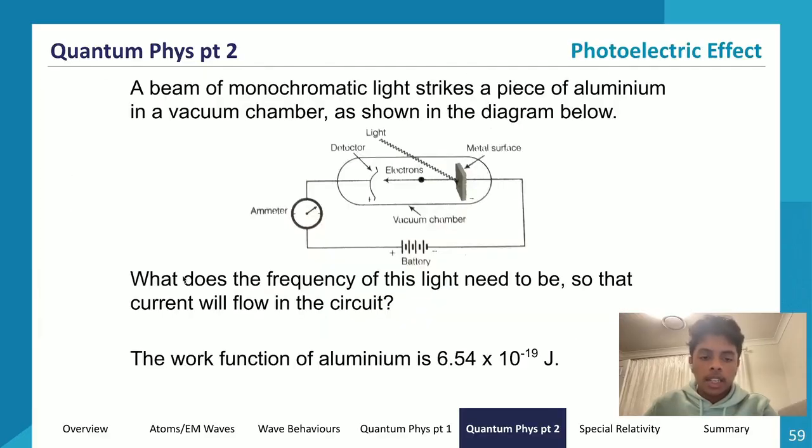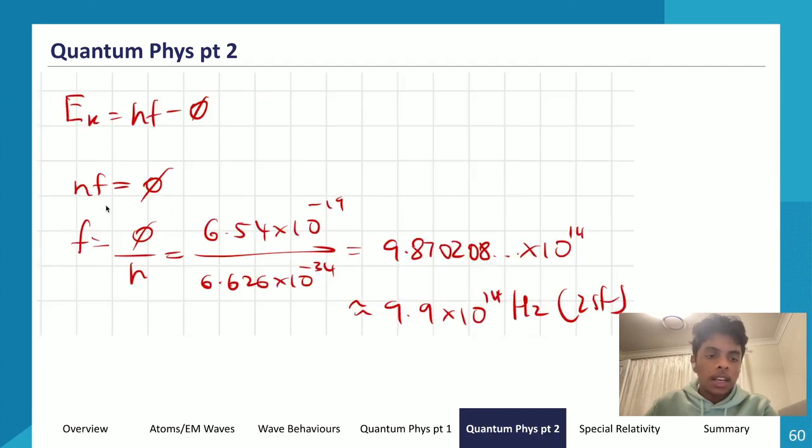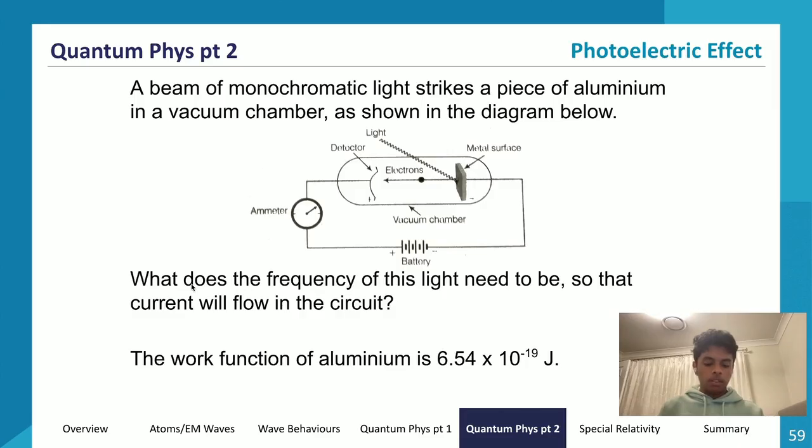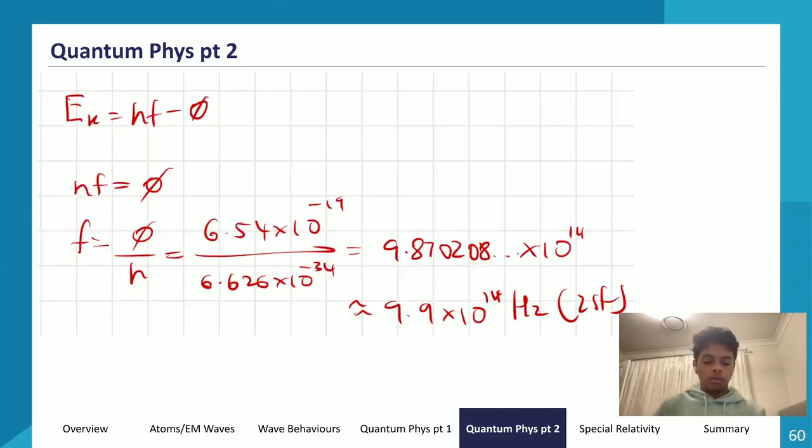Because that is the minimum amount of energy needed for current to flow in the circuit, right? So for the threshold frequency, hf is equal to the work function. So f is equal to the work function divided by h. The work function is 6.54 times 10 to the power of negative 19, and h is 6.626 times 10 to the power of negative 34. We get a value of 9.8702 times 10 to the power of 14, which is approximately 9.9 times 10 to the power of 14 hertz. So that is the frequency we need to supply for a photocurrent to be observed within that circuit.